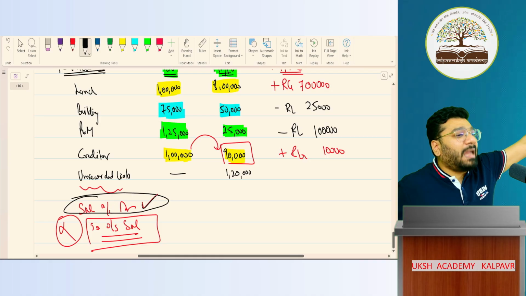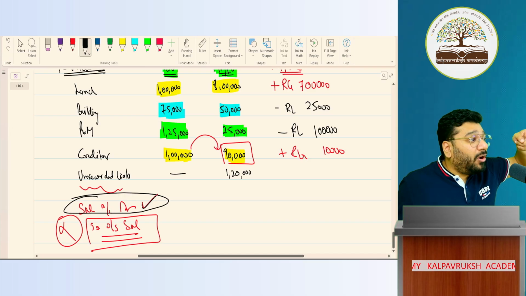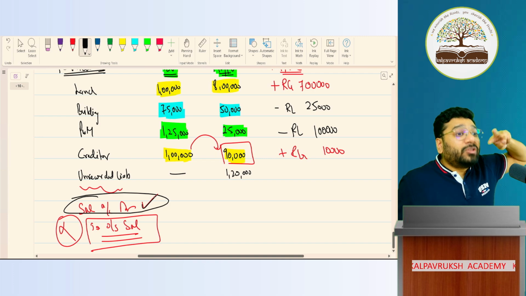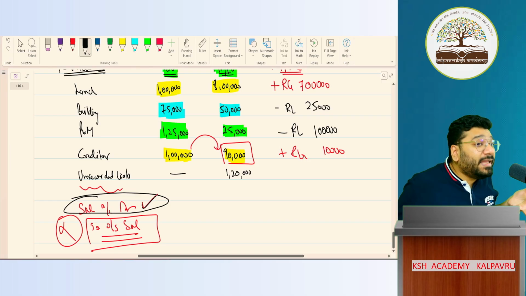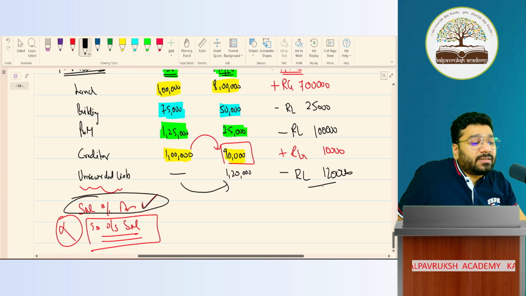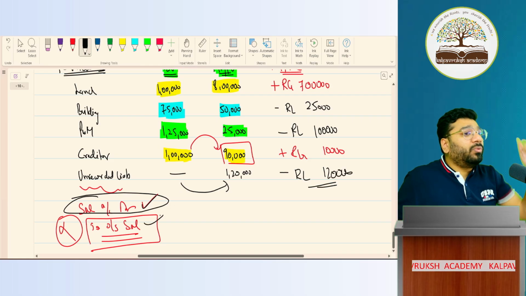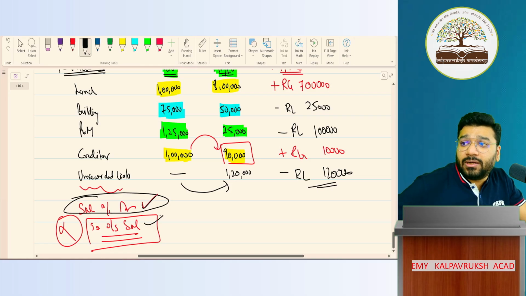In the partners' capital account. When you have not given salary to somebody, the expense is not recorded. If expense is not recorded, profit is more. So that more profit has gone to the partners, which we have to reduce by recording loss. So this increase in liability is your increase in loss, revaluation loss of 1,20,000 rupees. This salary entry, if I record now, it is a loss to the company. It is a loss to the old partners. So this is called revaluation loss. Got it, not got it?